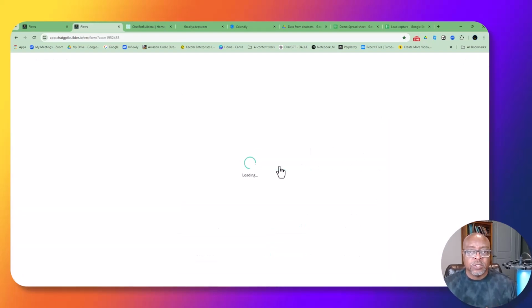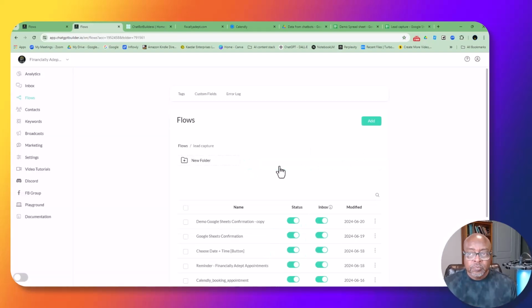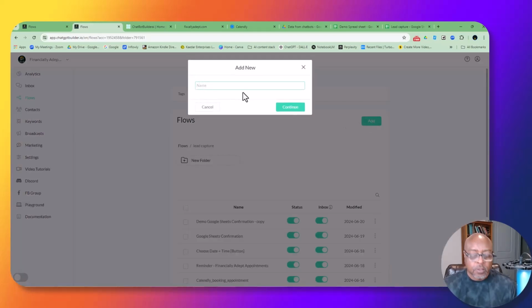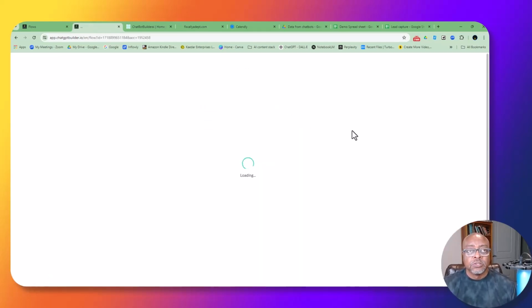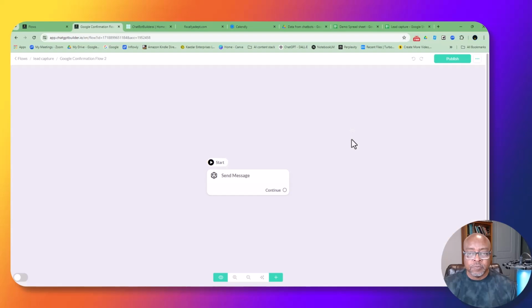So I'm going to go into lead capture, and then I'm going to add Google, and we're going to be using Google Sheets here. So Google confirmation flow, and I'm just going to put 2 because I've got to remember that. But Google confirmation flow, okay? So this is going to be important, all right?